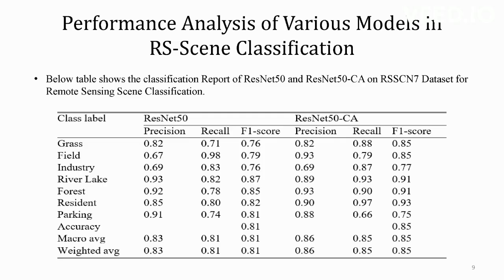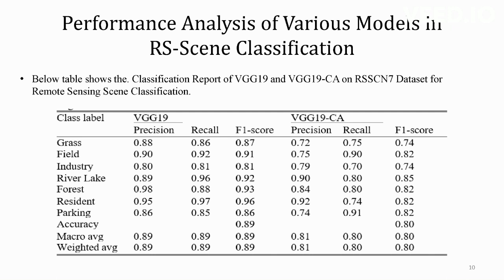Let me explain the performance analysis. See here, ResNet50 got an accuracy of almost 82 percent. There is not much difference when compared to ResNet50 with attention also. See over here, it is to get more concentrated on the image itself. And compared to remote sensing scene classification with VGG19 and VGG19 with channel attention and spatial attention, you get about 88 percent, but not good accuracy when compared to our proposed model.